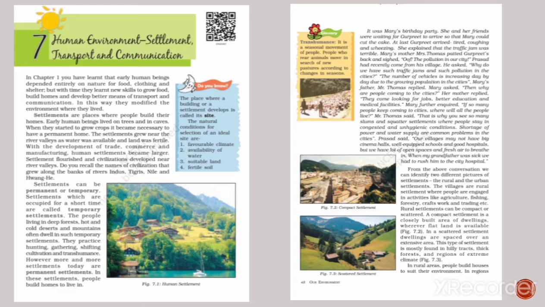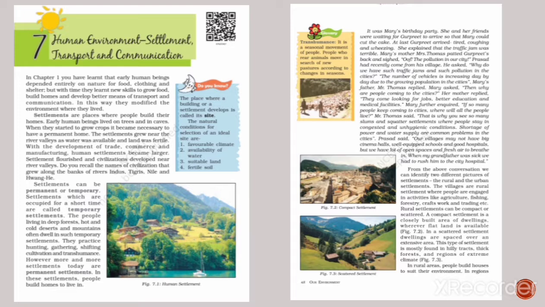Settlements are places where people build their homes and live in. Early humans lived on trees and in caves and depended on nature for shelter. As agriculture came into existence, there was a need for permanent settlements near the crops. Due to this need, villages, towns, and cities started growing around the areas where there were water and fertile land for agriculture.